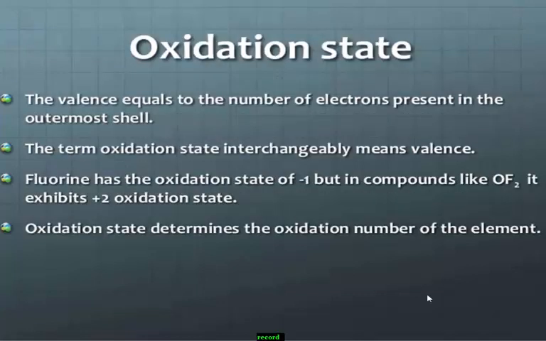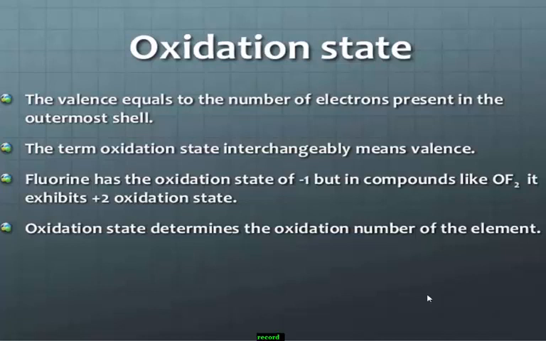Next, oxidation states. What is the oxidation state? It is the charge present on the species. The valence equals the number of electrons present in the outermost shell. Remember, the term oxidation state is used interchangeably with valency.